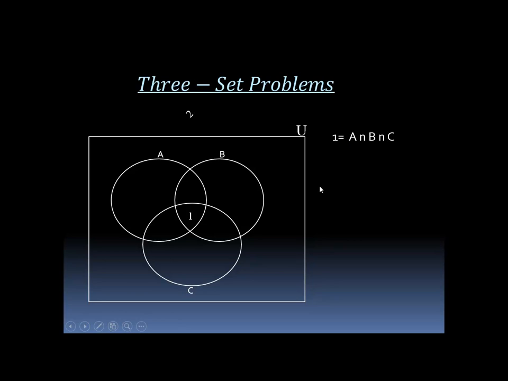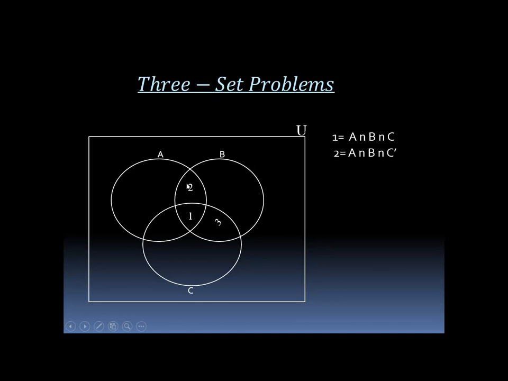The second region is equal to A intersection B intersection C complement, meaning members of A intersection B only.